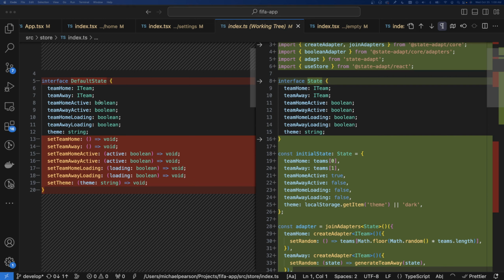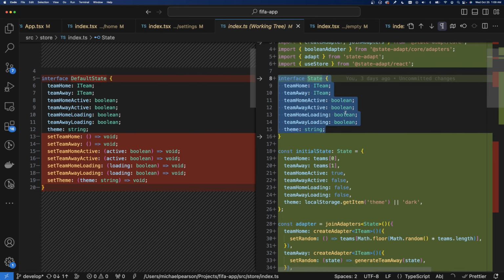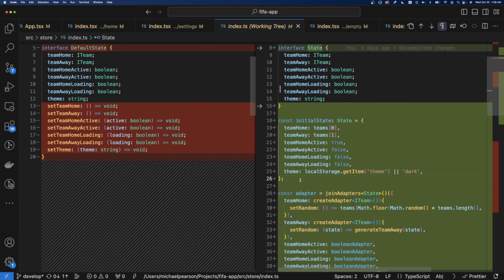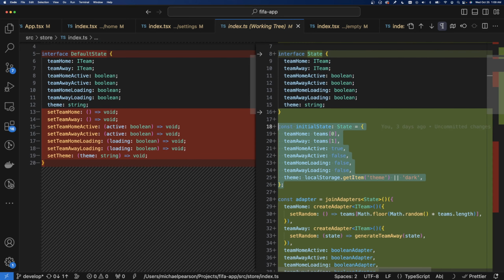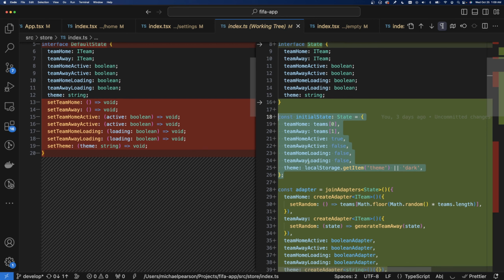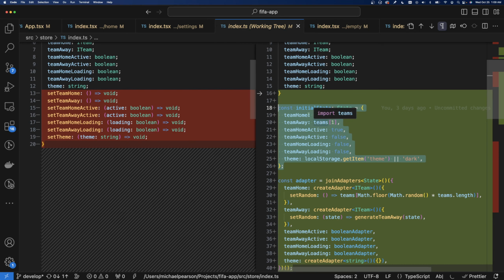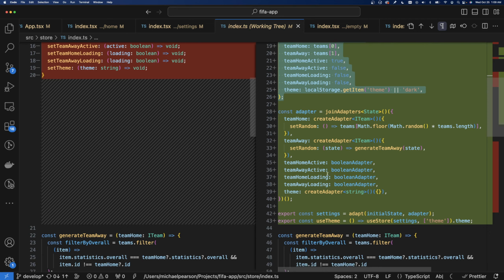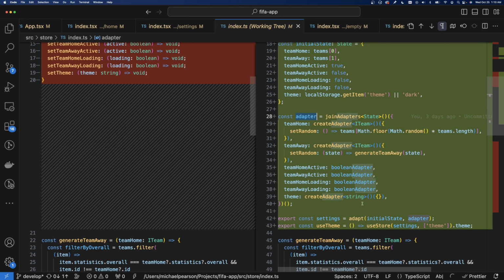All right, so first of all, you define in StateAdapt just the actual state, like most state management libraries. And then here's the initial state. You don't put that in the store. You don't need to. And then you create a thing called an adapter that handles the state change logic. And then you use that adapter and initial state in a store.